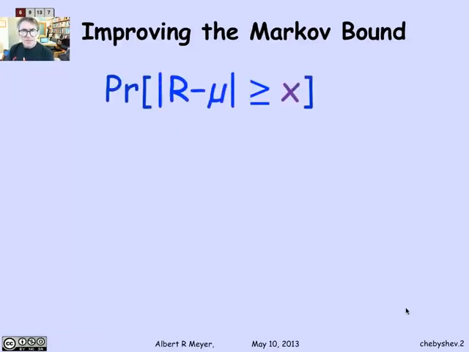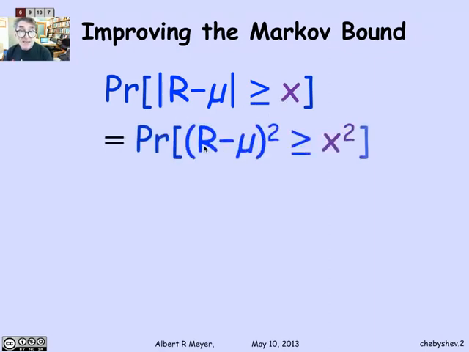So we're interested in the probability that a random variable R differs from its mean by an amount x. The distance between R and its mean, the absolute value of R minus mu, is greater than or equal to x. We're trying to get a grip on that probability as a function of x. Now, the point is that the event that the distance between R and its mean is greater than or equal to x, another way to say that is to square both sides of this inequality. It says that the event that R minus mu squared is greater than or equal to x squared happens. These two events are just different ways of saying the same thing, and so therefore their probabilities are equal trivially.